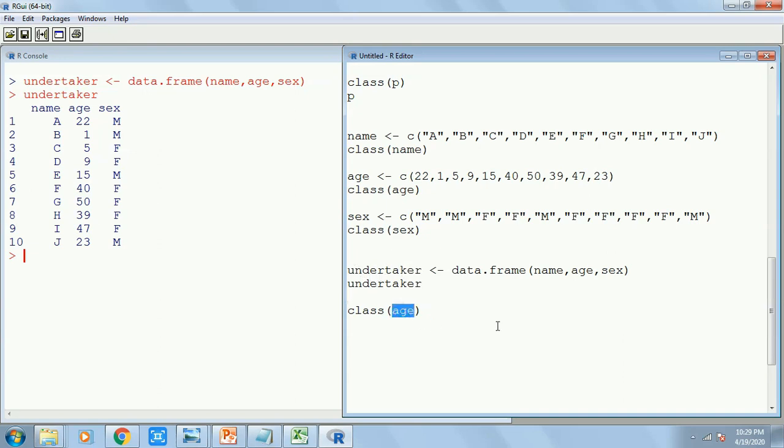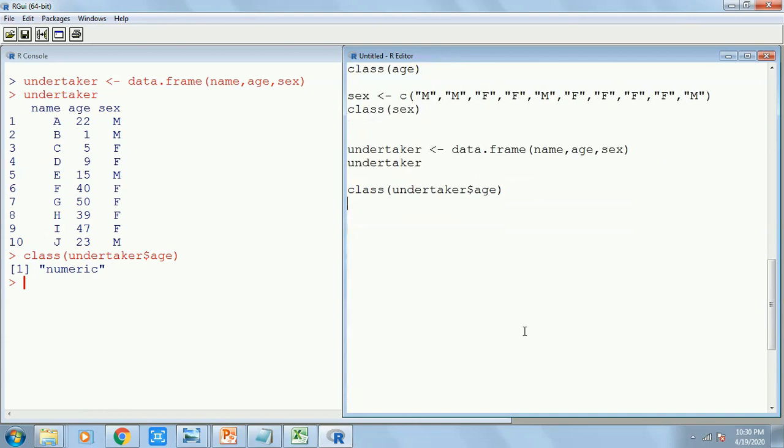So how do I write it? I will write Undertaker first, the data frame, but then within Undertaker there are different columns, right? Or we call it a variable. There are different variables. Which variable am I referring to? Either name, age or sex. So you write Undertaker, then you put a $, and then you write age. It means first you write Undertaker, and the dollar means within Undertaker I am referring to age. So what will be the property for age? Yes, you are correct. It's numeric. That's absolutely correct. Now let's see what is the property for name.